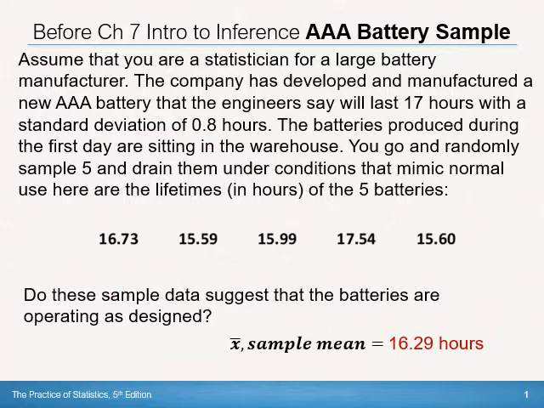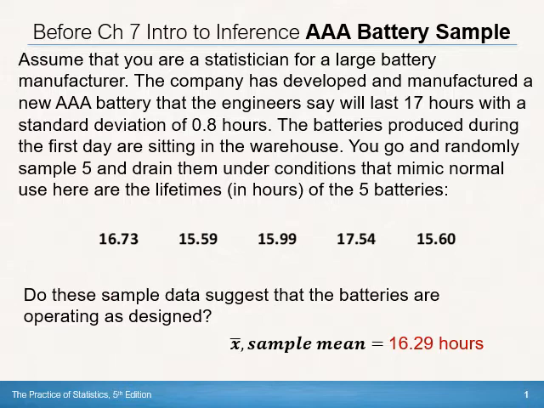So how likely are we to have a population that really is 17 hours on average, but that our sample is only 16.29? That's the whole point of this discussion. We will sample from the population and we hope that sample will be representative of the population, but samples always vary. So we would have to figure out how likely we are to get a sample mean as low as 16.29 if the true population mean is truly 17 hours. And of course, the sample size is rather small.